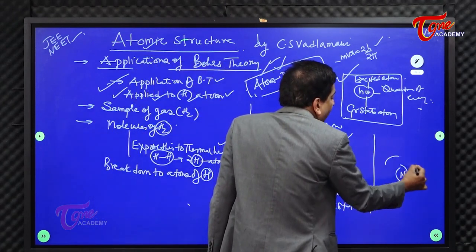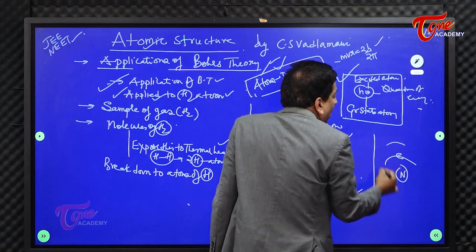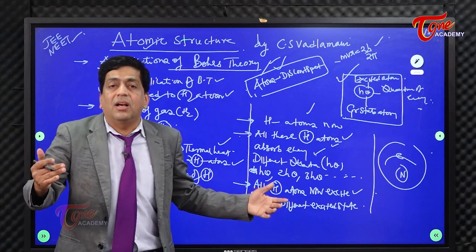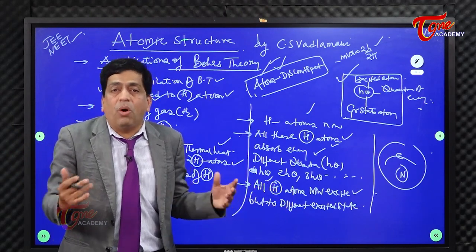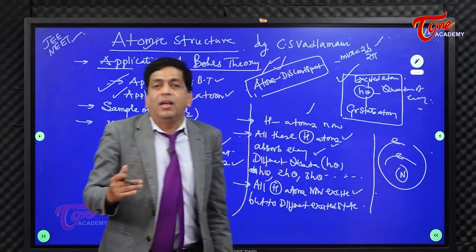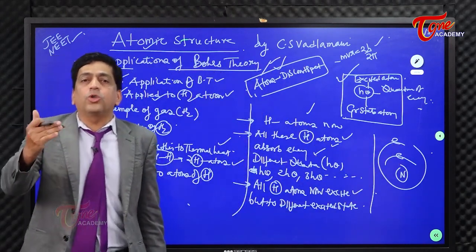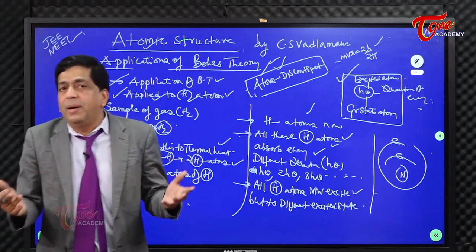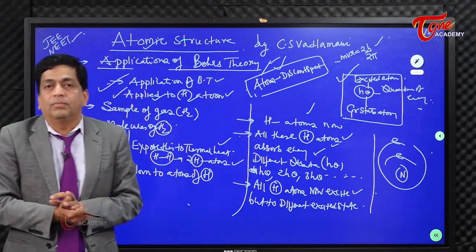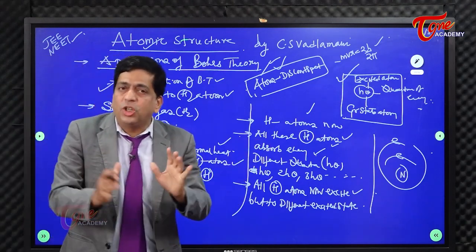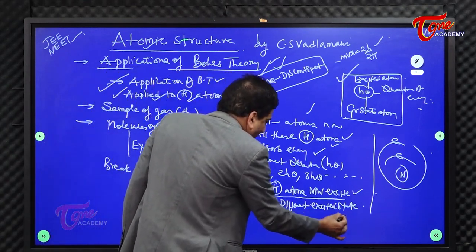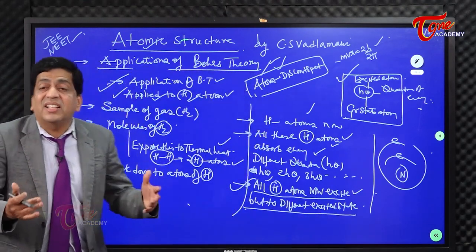This is the nucleus, this is the first orbit, and here is the electron in the ground state atom. That's the ground state of the hydrogen atom because the electron is in the first orbit and it's revolving in the first orbit. Now, if you eat energy, the electron is hit to the second energy level. Right? It is hit to the third energy level. It goes to the fourth energy level, fifth energy level. And it depends on the quantity of energy that is absorbed. But one thing is sure, that all hydrogen atoms are now excited, but to different excited states.